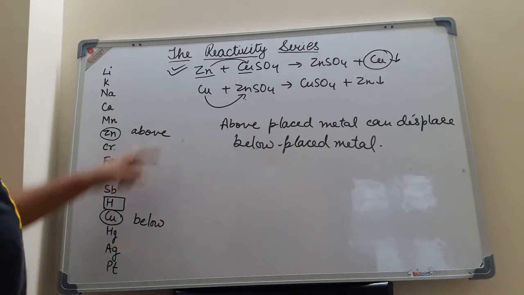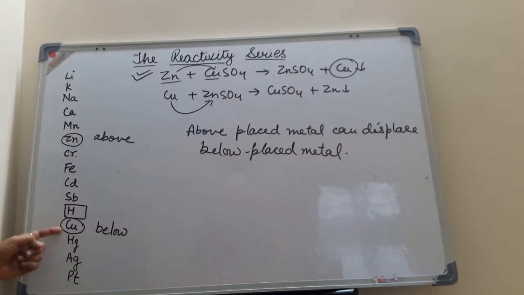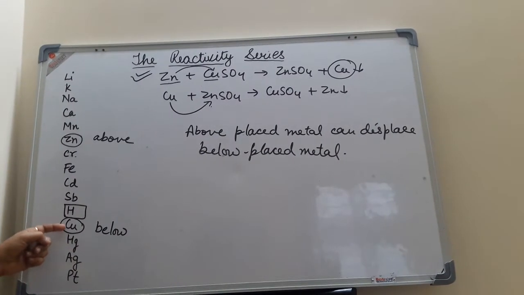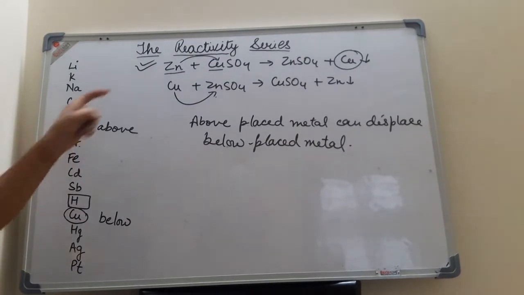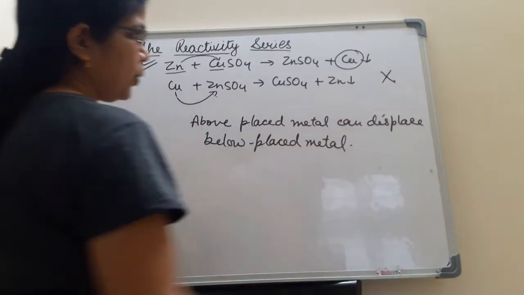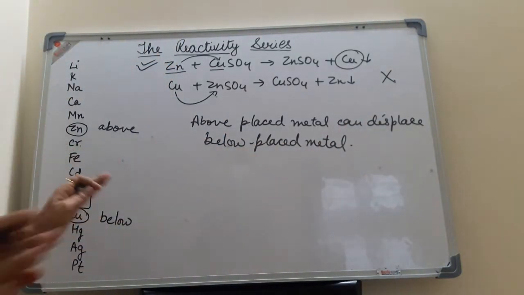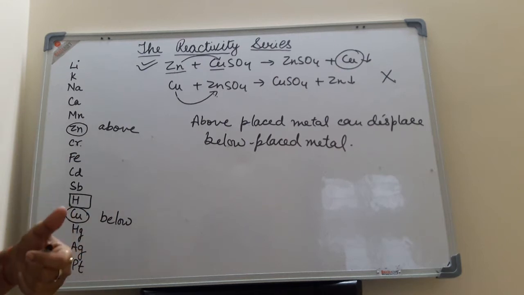But in the second equation, copper is displacing zinc. Is it possible, children? No, it is not possible. Reason: copper is below and zinc is above. So copper cannot displace zinc. So this reaction is not possible. Now for any type of equation, you can compare the positions and then you can justify the answer.